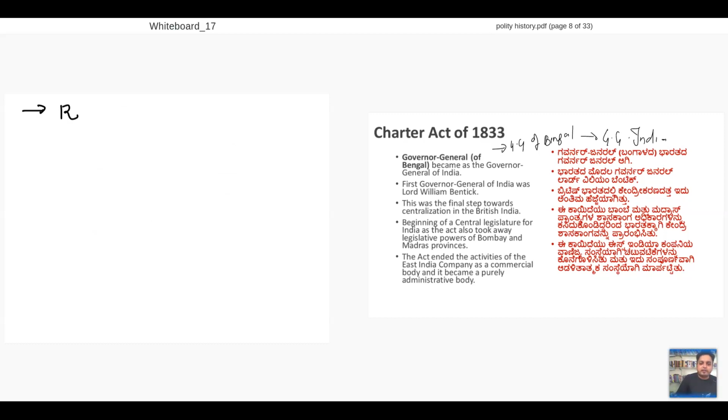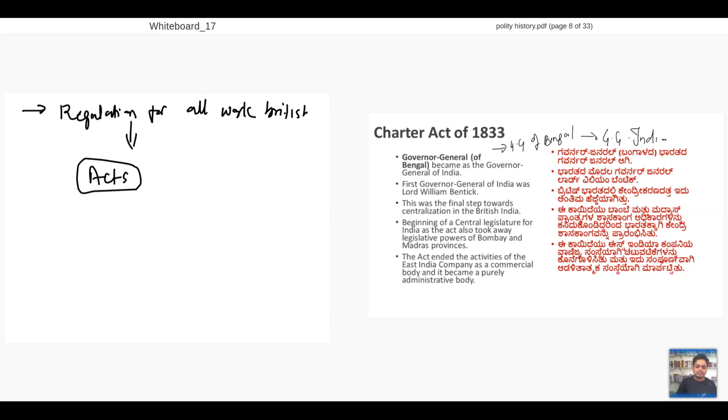All these days we were calling the works of the British regulations. From now on, we will call them acts. So all these days we were calling it regulations, and we now call it acts. Clear? That's why we call them Charter Acts.